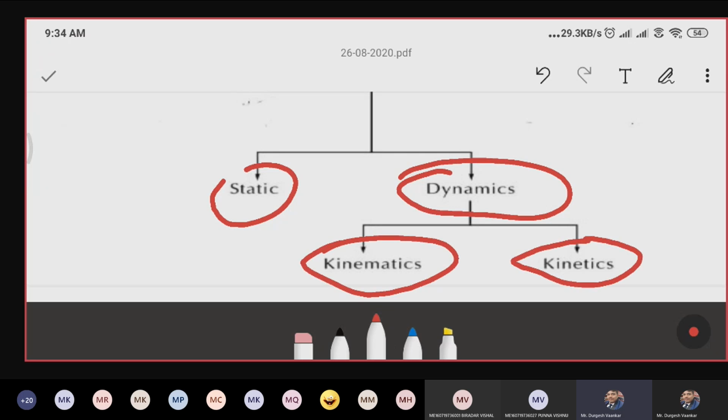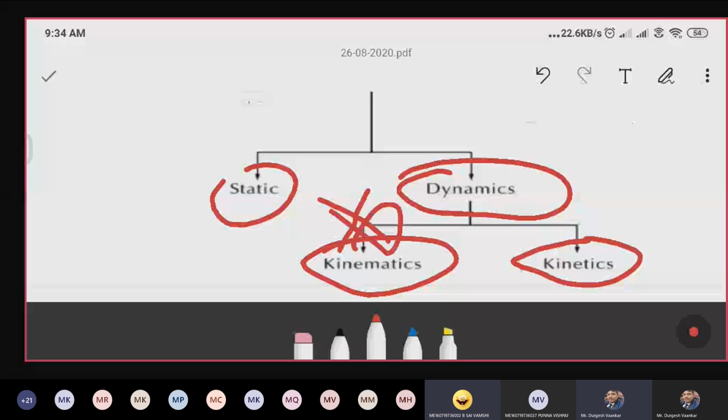Now, what is the difference between kinematics and kinetics? Kinematics means we don't consider the force which causes the motion. Good. In kinetics, we are not considering external forces in kinematics, but in kinetics, for analysis we are considering external force also.